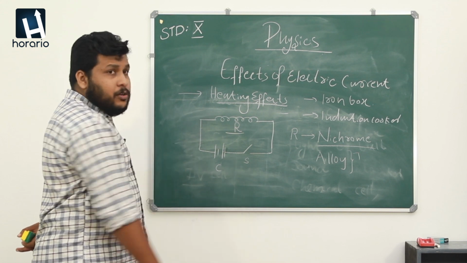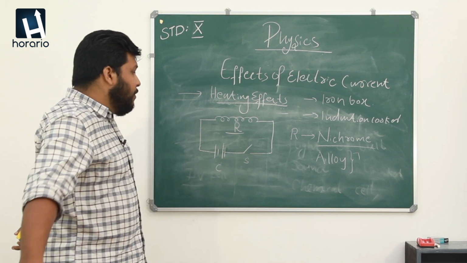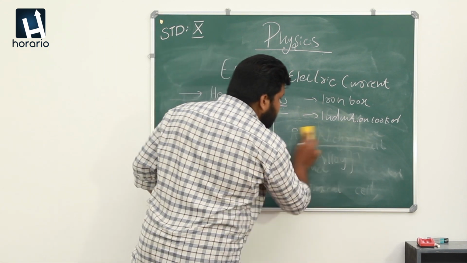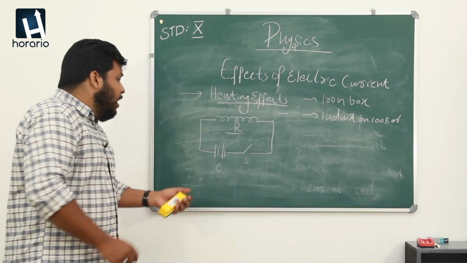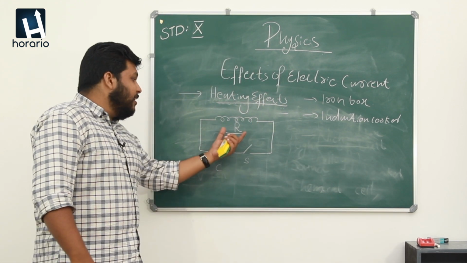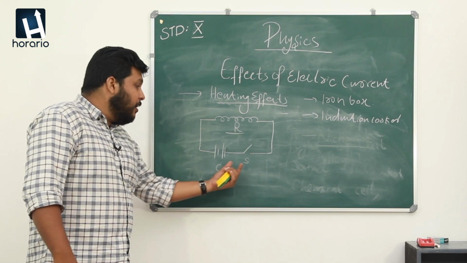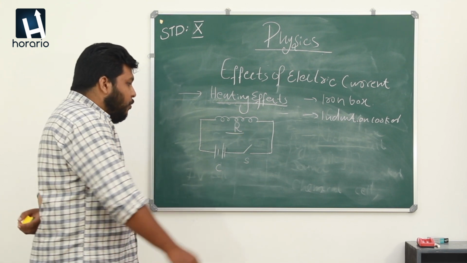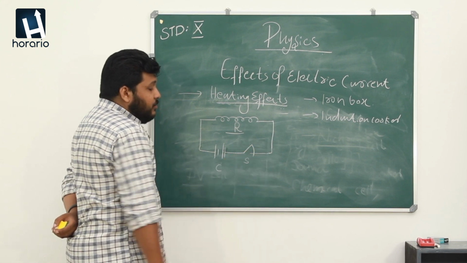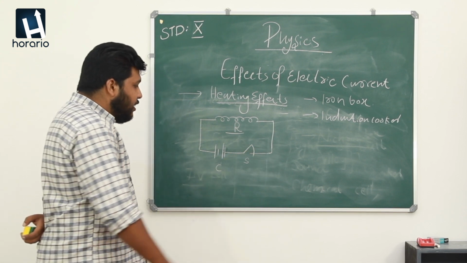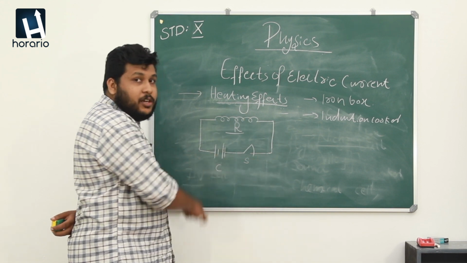And what's the use of nichrome coil? We can discuss in the coming sessions. So here a circuit is made, and in the circuit we use a nichrome resistor and a 6-volt cell connection and also a switch. When we switch on, the current will flow through the circuit.